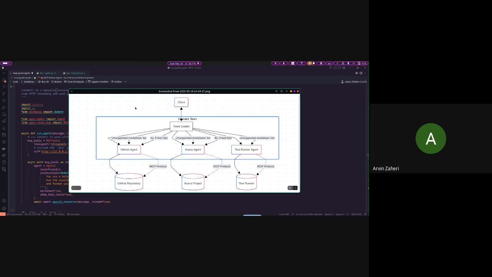If another client comes in and tells the operator of our customer service system that the server is down, it's not going to go to the test runner agent again. It's going to tell the client that our server has issues. We already have the ticket and issues on GitHub and Asana, and it's going to be fixed.